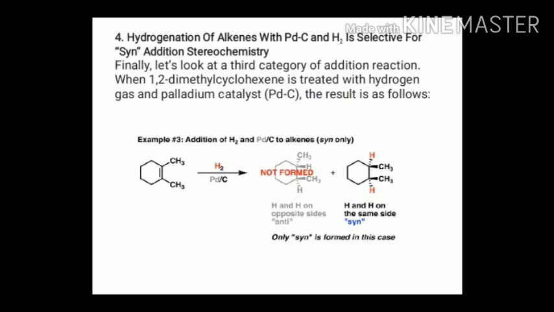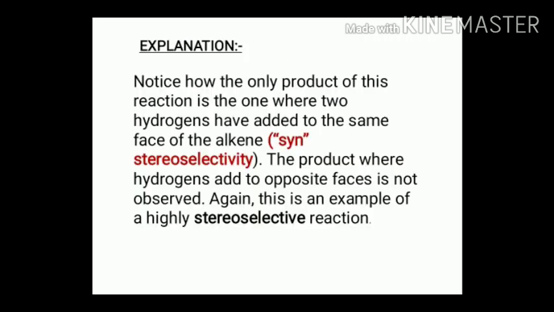The anti product is not formed. The only product is the one where the two hydrogen atoms have added to the same face of the alkene. So this is an example of a highly stereoselective reaction.